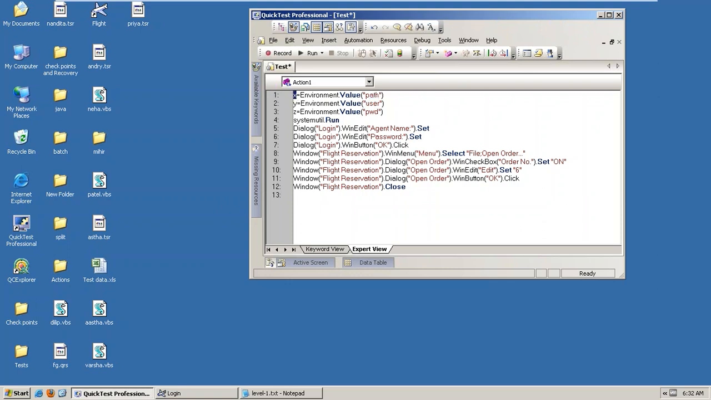In the x value we have saved the path. So user is saved in the y value. Password is saved in the z value, right? So whenever you want to use path, simply call x. That's enough, right? Here I want to use the path, so just simply call x. That's it. Here you want to use user, and here you want to use password. Like that, you can simply call those.